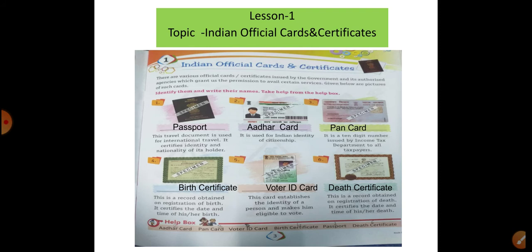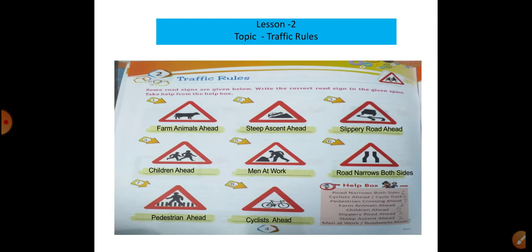So you should write down from the helping list already given. See and observe. Next you will see. Now here lesson number 2, traffic rules. Yes, the helping list is already written. See and observe. First of all, you write down the numbering in the helping list, and now from here the first animal picture is here. Farm animal ahead.